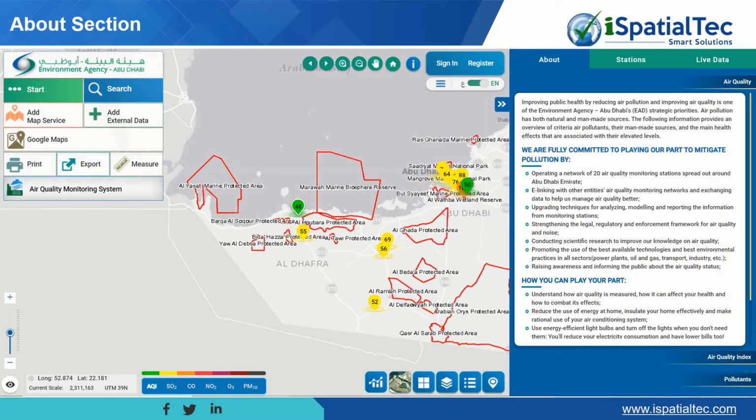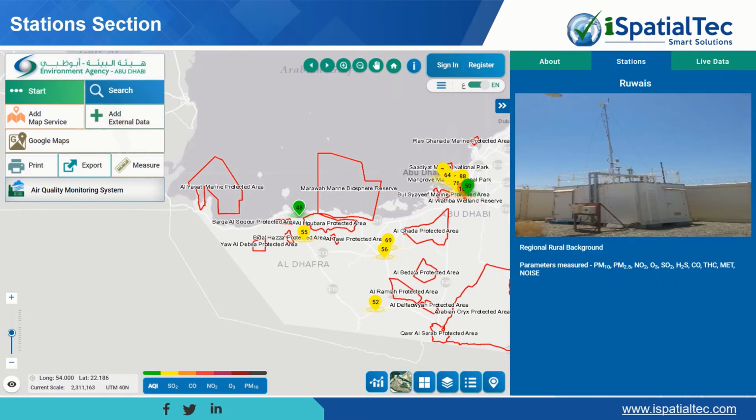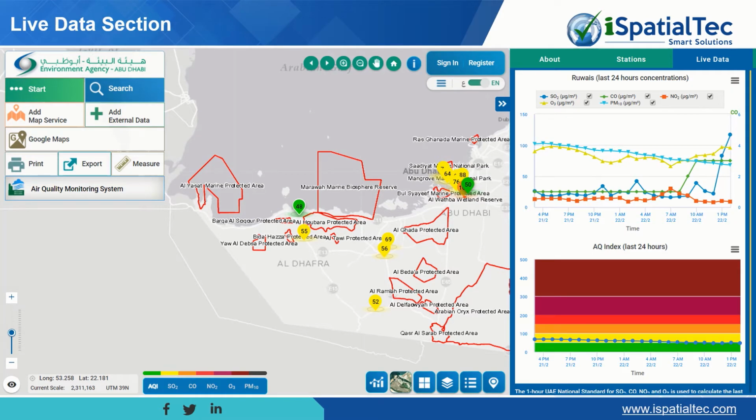The user can view the station details, general information about the selected station. Also, the user can view pictures of the station and the met parameters this station is configured to read continuously. In the live data tab, the user can see more details about different pollutants and also the insights about each parameter, and can turn the required pollutants on and off. It displays the latest 24 hours of concentration for the selected station.